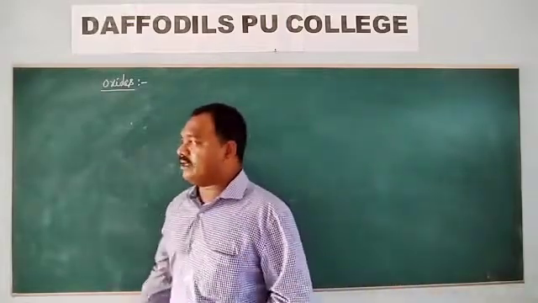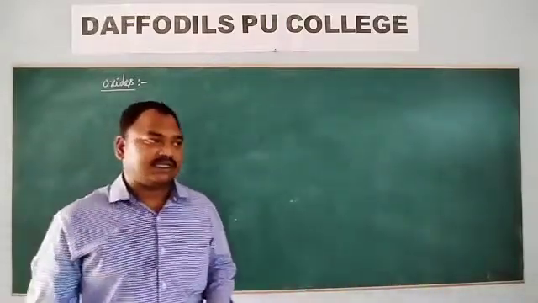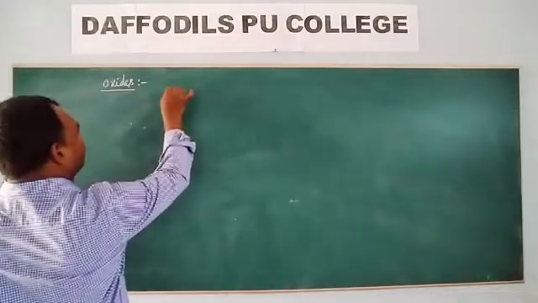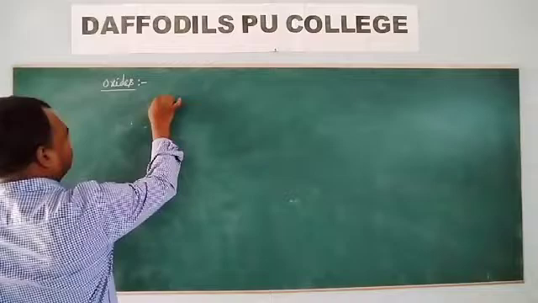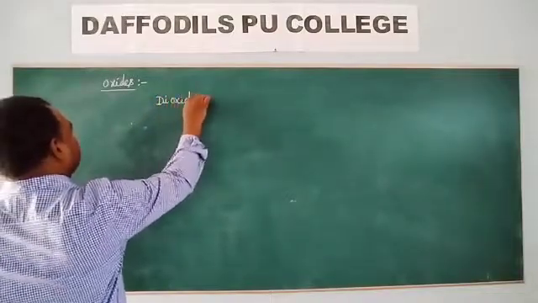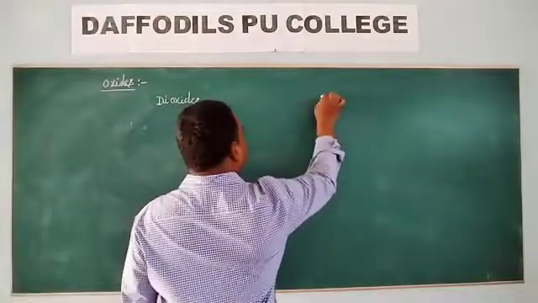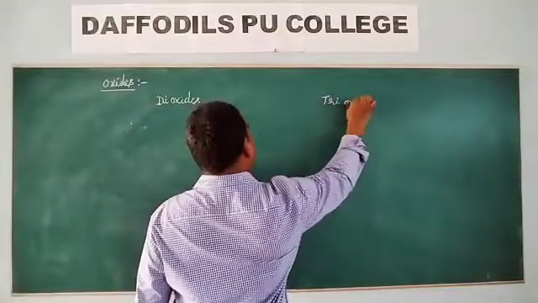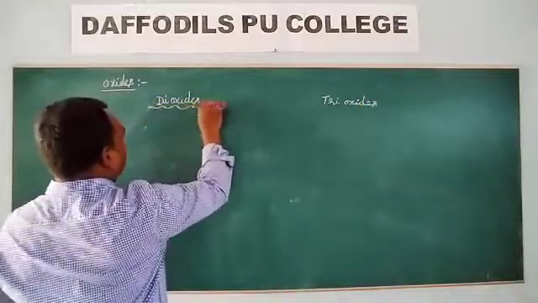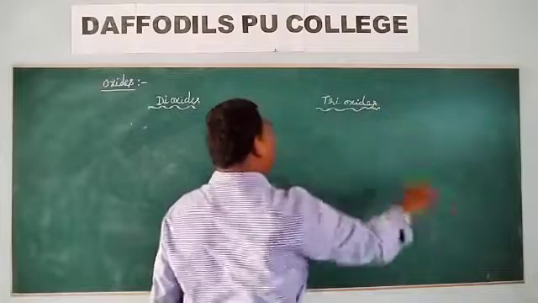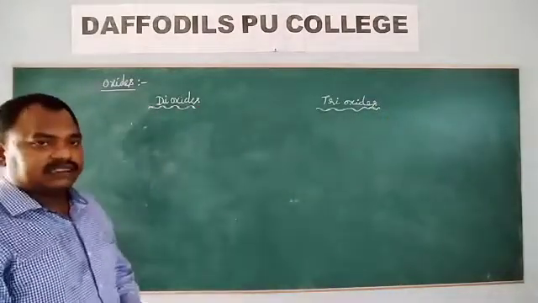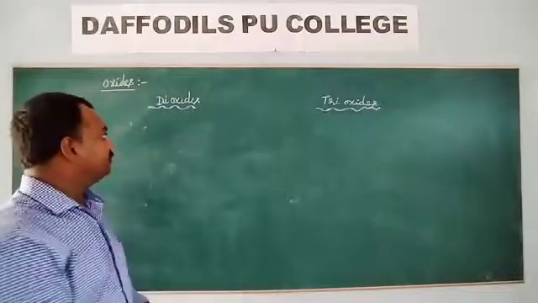These 16th group elements form two types of oxides, dioxides and trioxides. Along with these two oxides, they form other types of non-significant oxides also. So the major part is they form dioxides and trioxides.